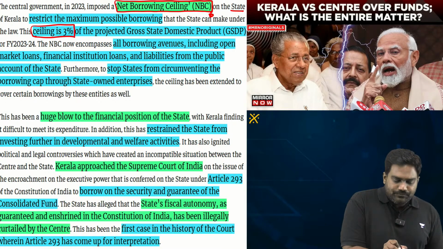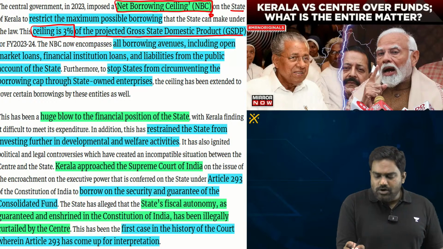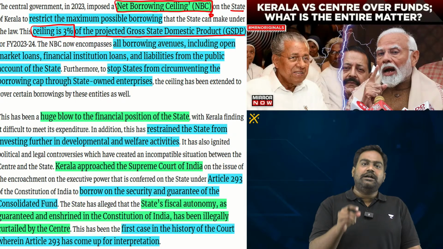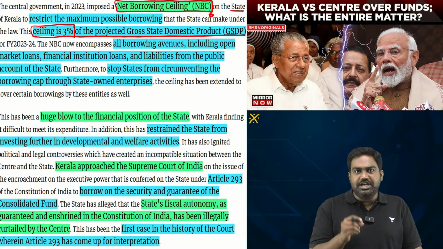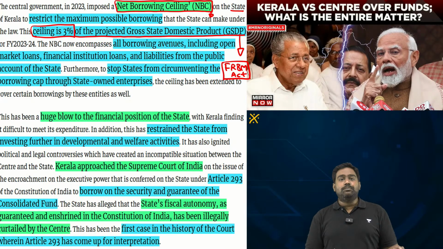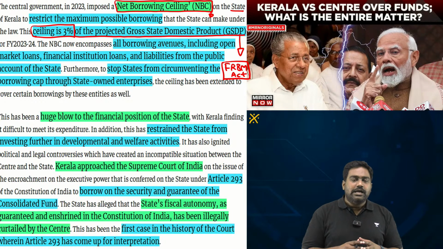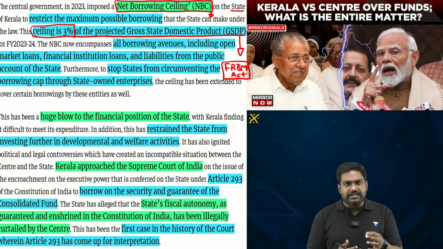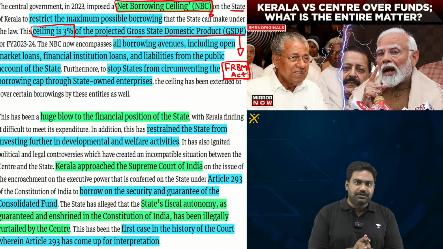According to this ceiling, the borrowing of Kerala's government has been capped at 3% of the state's GDP. This ceiling is in line with the FRBM Act, the restrictions and the borrowing limits that are placed under the FRBM Act. FRBM stands for Fiscal Responsibility and Budget Management Act.